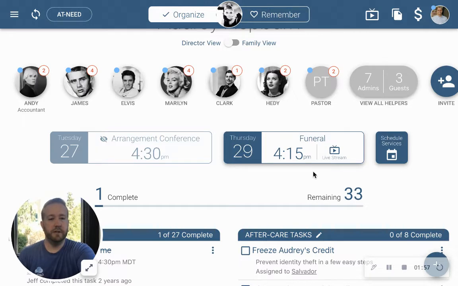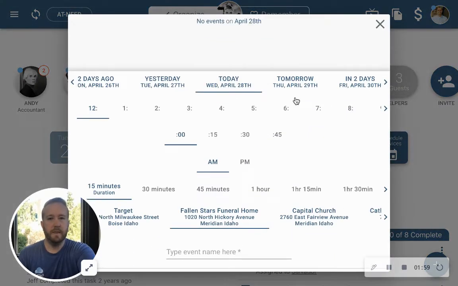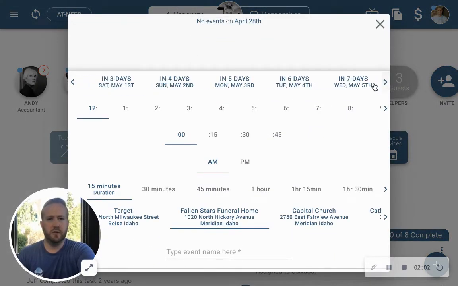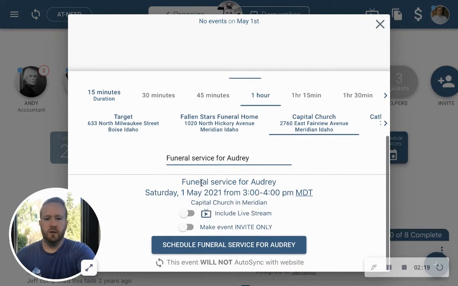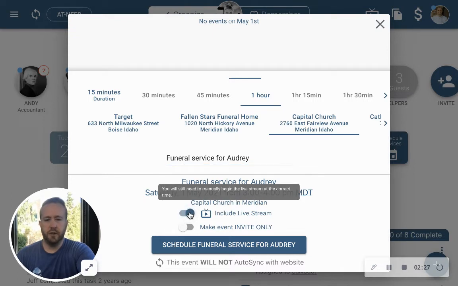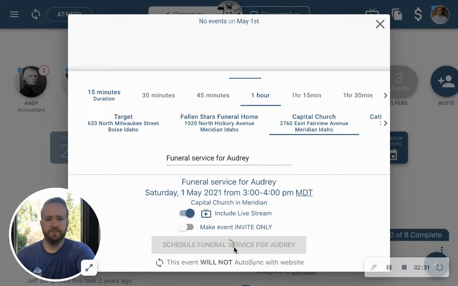Now to schedule an event or service, you can click here. And let's say we're actually going to be scheduling the funeral for Saturday, May 1st. It's going to be at 3 p.m. The duration is 1 hour, and it's going to be at the Capitol Church. We're going to name this funeral service for Audrey. You can see all the details here. All right, funeral service for Audrey, Saturday, May 1st, 2021, 3 to 4, Capitol Church. I'm going to make sure that we include the live stream link in that as well and schedule that event.